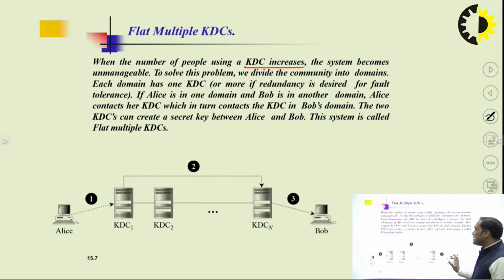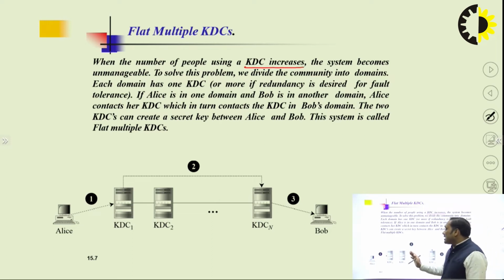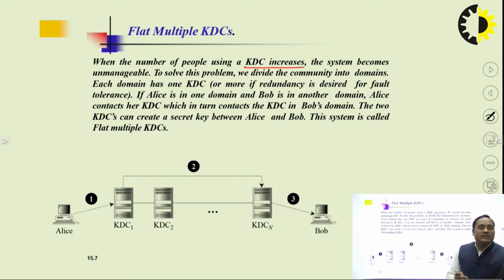So in this diagram, it is very clear. If Alice and Bob want to communicate, they can do so with the help of the secret key and the KDC. The KDC is an intermediary that sends Alice's request to Bob, and Bob grants the request. After that they mutually understand each other and can communicate with the help of the KDC. So the KDC is an intermediary for Alice in domain 1 and Bob in domain 2.